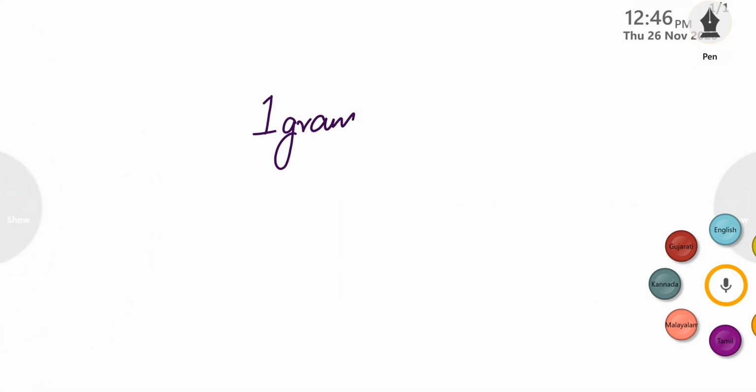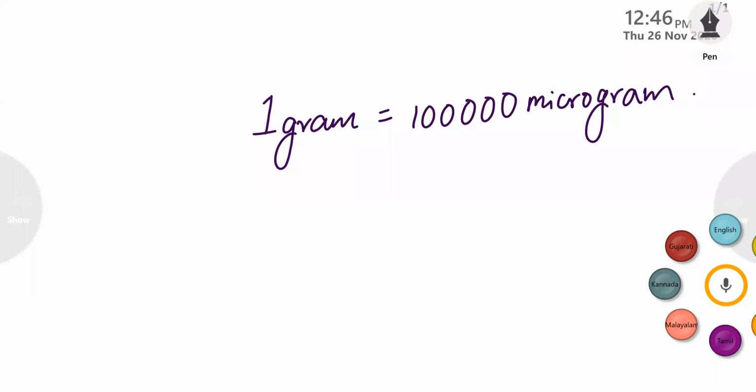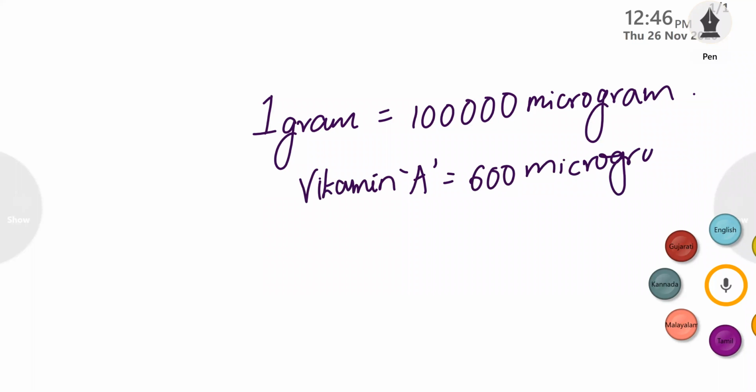So 1 gram is equal to 10 lakh micrograms. Because I said for vitamin A, you have to take around 600 micrograms per day. These values are all important for you in physics.